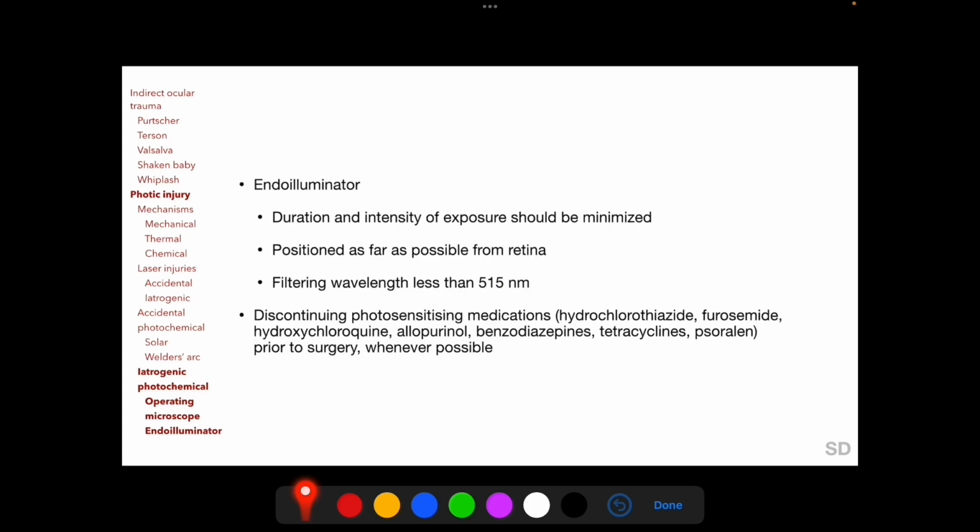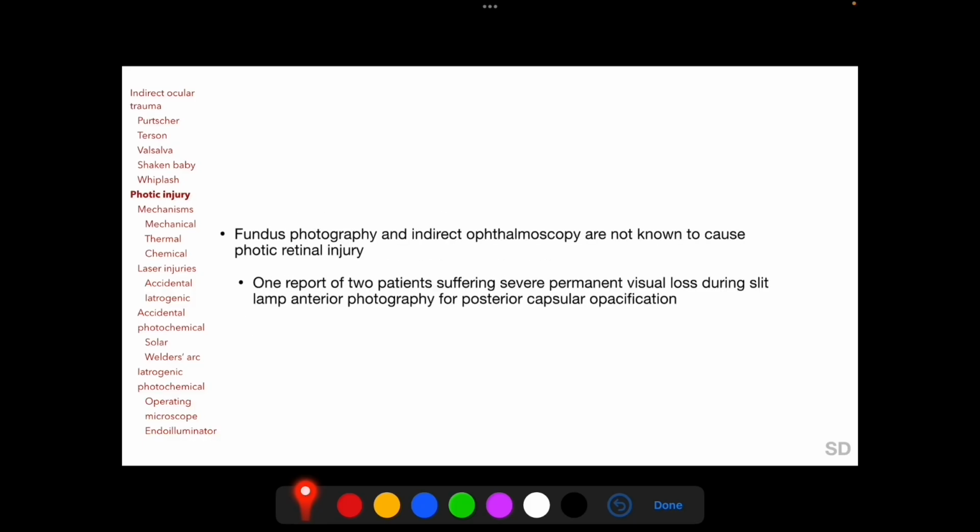Preventive measures while using endoilluminators during vitreous surgery include reducing the duration and intensity of exposure, positioning the endoilluminator as far as possible from the retina, and filtering wavelengths less than 515 nanometers, and also consideration regarding discontinuing photosensitizing medications, which we have mentioned earlier in this session, whenever possible prior to exposure to operating microscope and or endoilluminator illumination. Fundus photography and indirect ophthalmoscopy are not known to cause photic retinal injury.